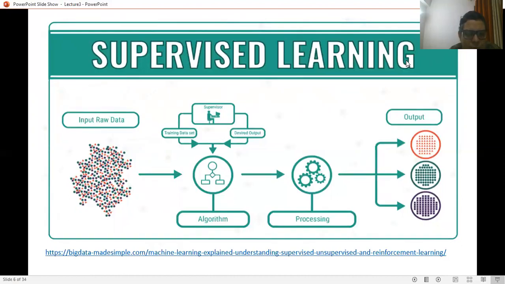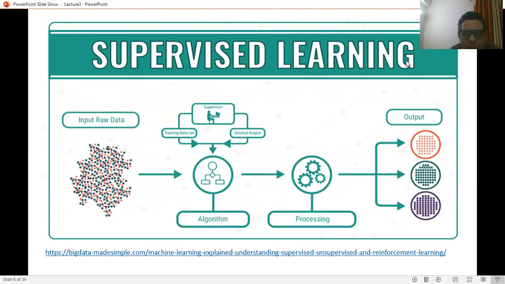So in the supervised learning environment, the outcome of the algorithm is given, or tagged, with each and every data point in the training data set. The outcome of this learning environment is the classes, which are well labeled at the time of the training data set, and each and every point in the space which is given as an input to the training algorithm will be mapped to the labeled class.